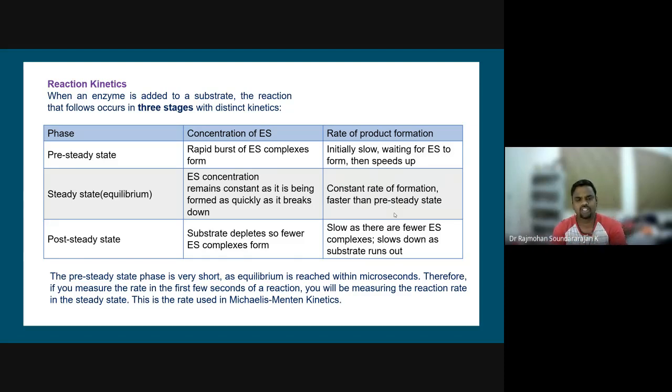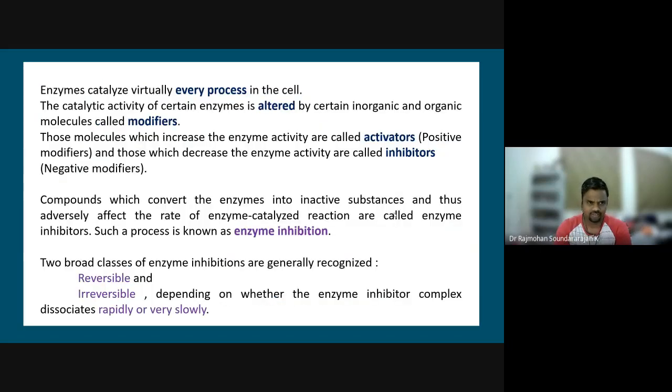So we know that the pre steady state phase is very short, so that equilibrium is achieved within microseconds. Whenever we plot the graphs, the maximum rate is obtained within these milliseconds. The initial rate of reaction is very fast, so that will be your maximum rate also. Therefore, if you are measuring the rate in the first few seconds of a reaction, it will be the reaction rate in the steady state. That is what is used in Michaelis-Menten kinetics.